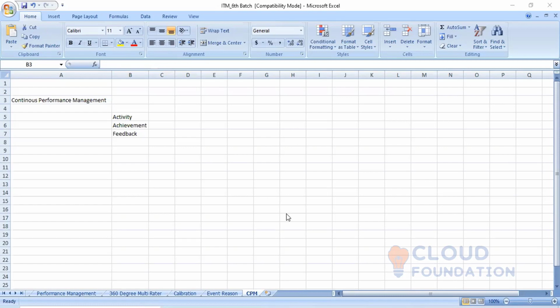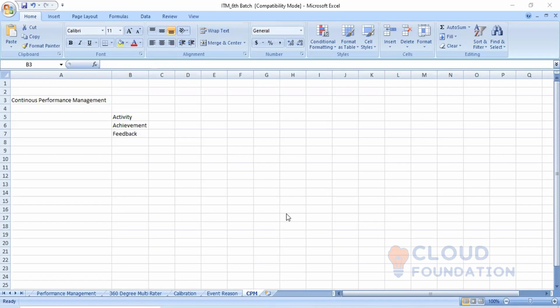But apart from those four goals, or those four KRAs, there may be some other short-term tasks also, where from time to time the manager or some other manager or some other function may be asking the employee to work on this particular task and do the activity.